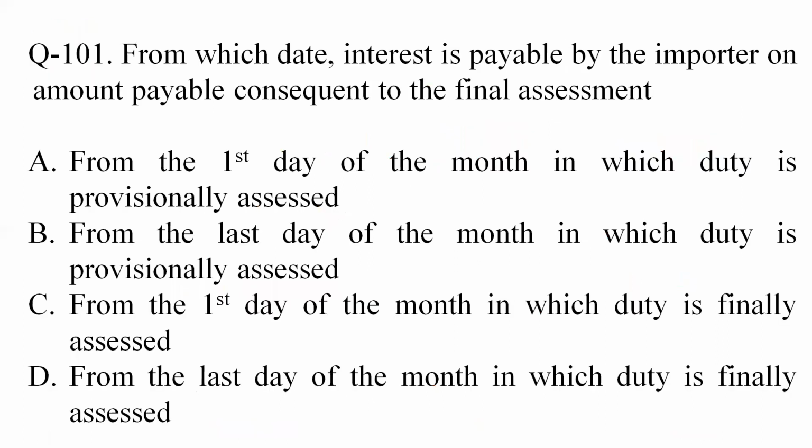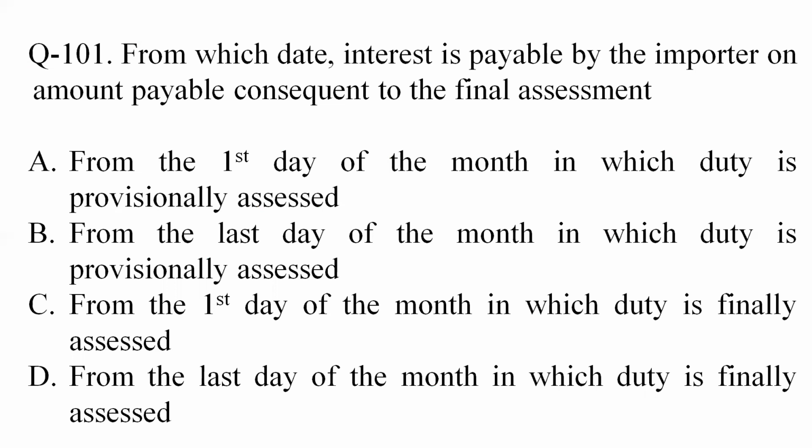Question 101. From which date is interest payable by the importer on the amount payable consequent to final assessment? Now, out of the options, we need to analyze that when the final assessment takes place for the provisionally assessed goods, if duty is found to be short paid, then interest is liable to be paid.